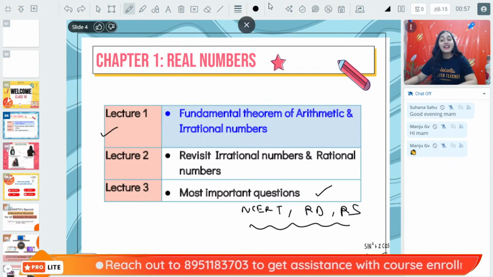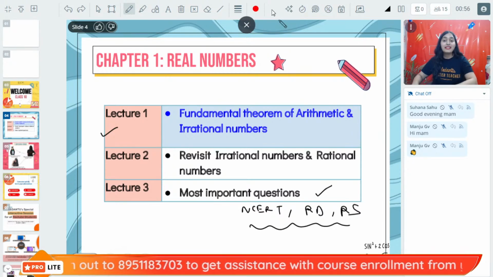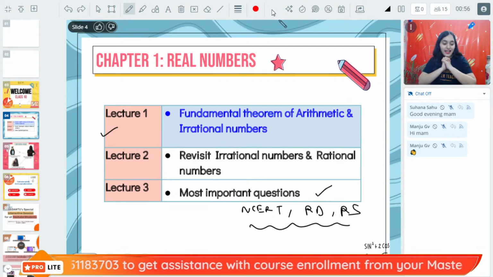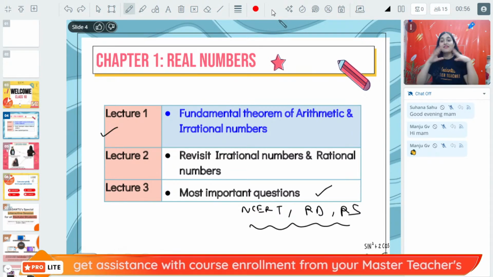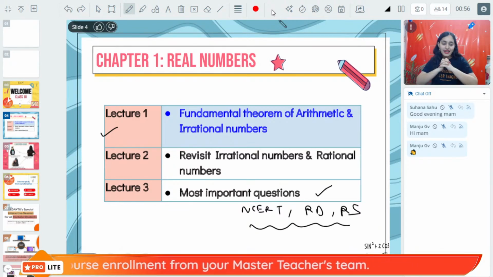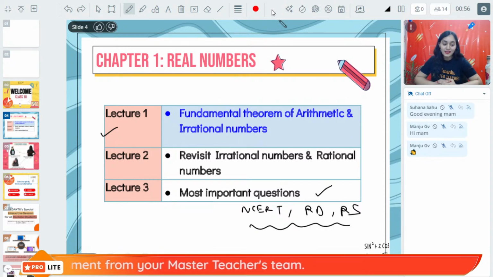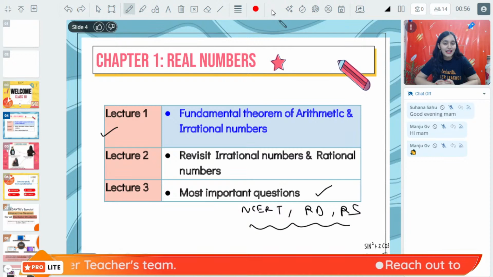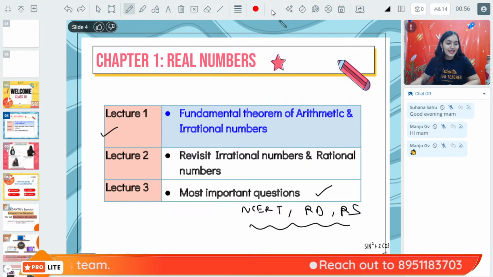Alright, so class 10th, you are having your board exams this year. Are you all excited to finally give board exams, to finally get a national level ranking, to know where you stand in your state all over the nation? And are you nervous? Are you feeling nervous that parents kya bolenge?